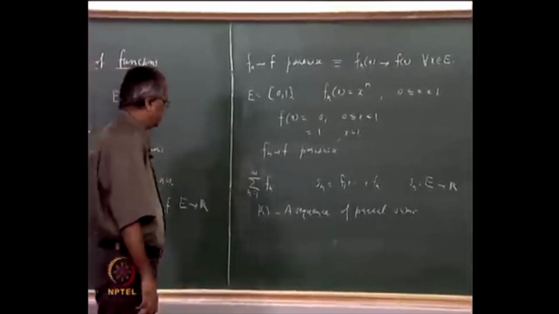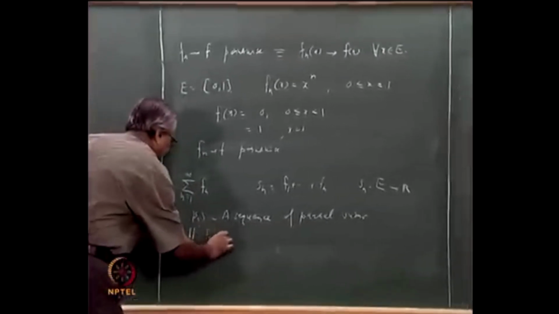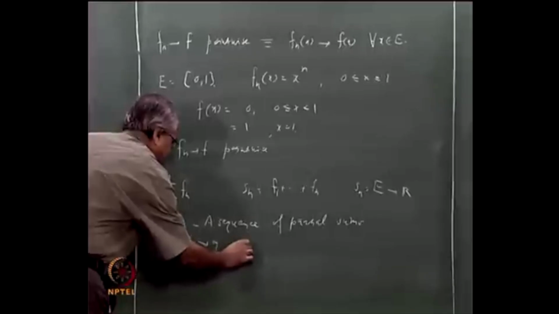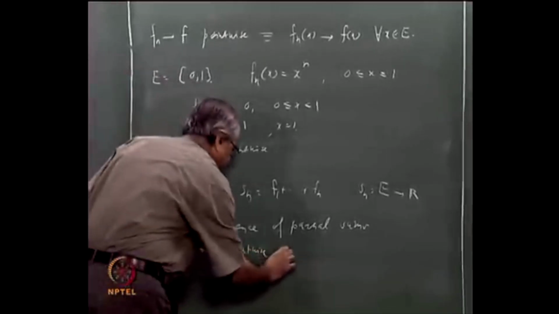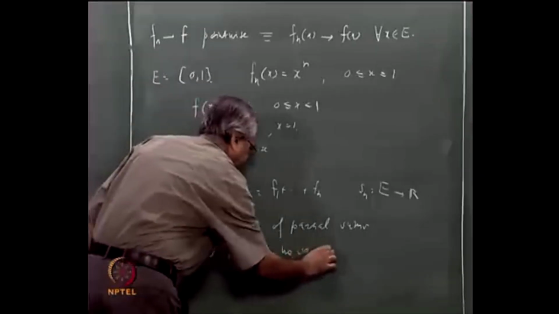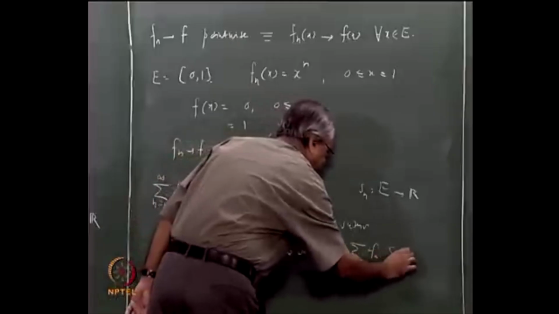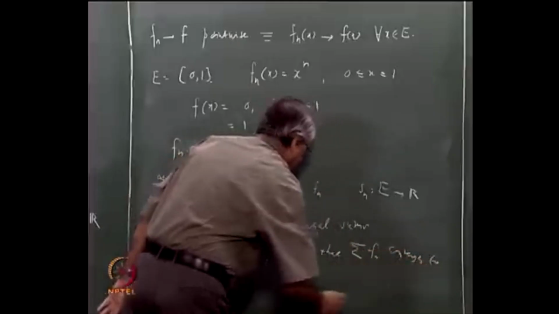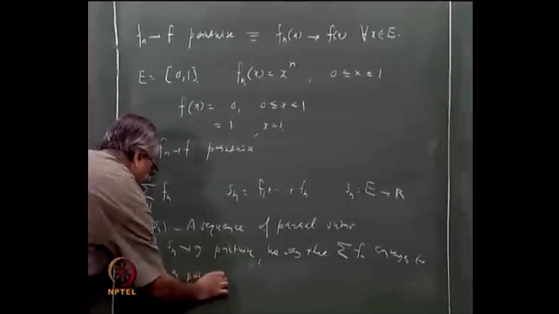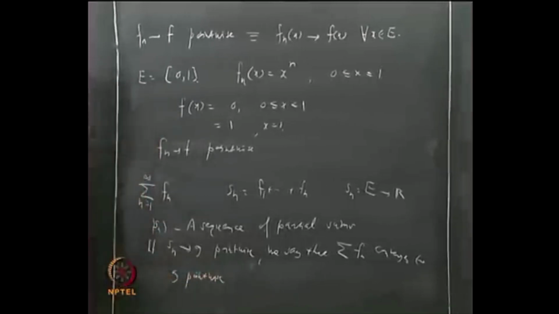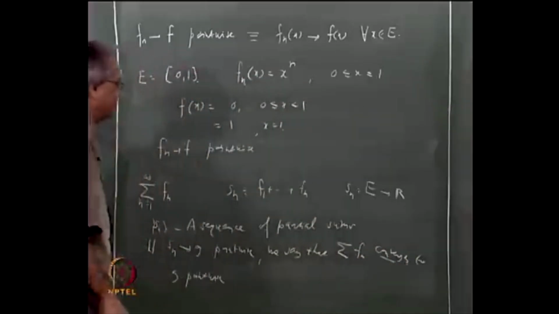So if Sn converges to g pointwise, we say that sigma fn converges to g pointwise, and g is called the sum of the series.